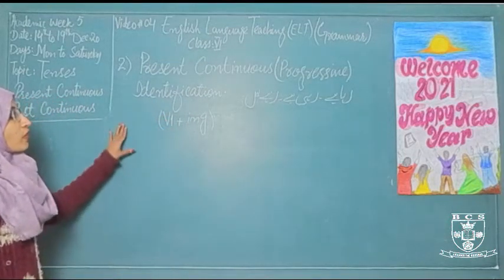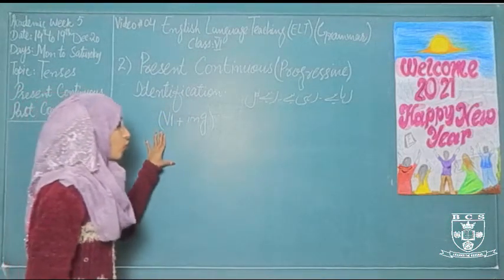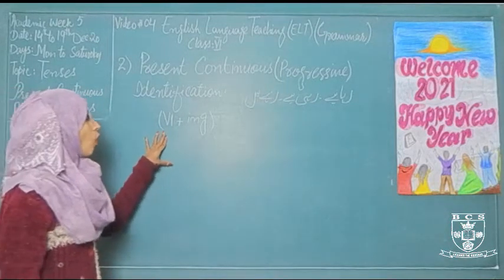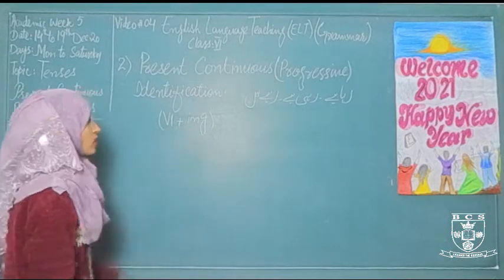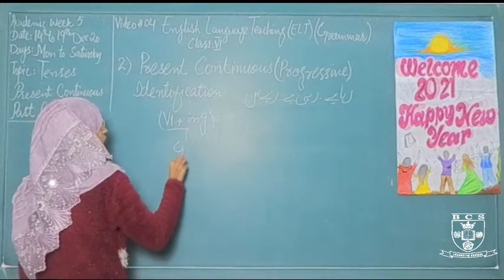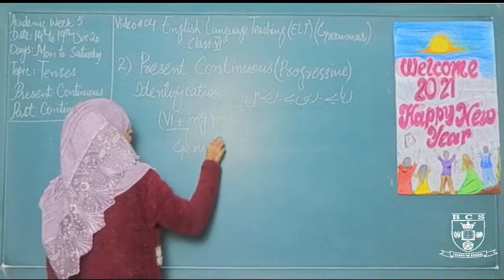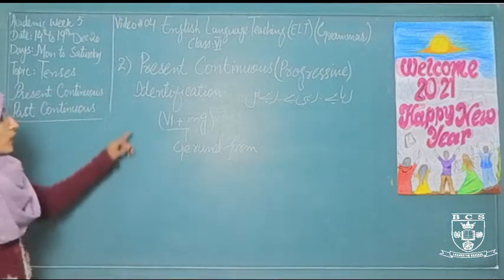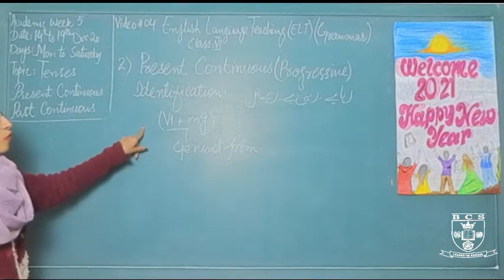In all type of continuous tenses we use the gerund form. Now what is the gerund form? Gerund form consists on the base form of verb plus ing. That is called the gerund form of verb. So these are the identification of all type of present continuous tense.